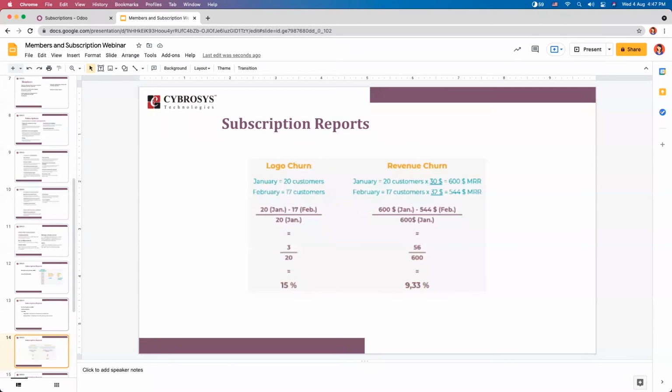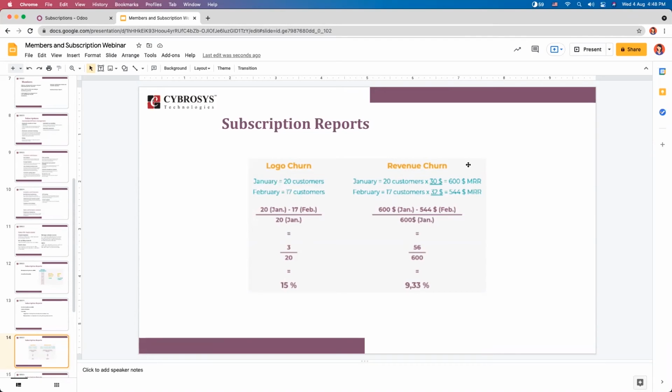So if we take an example, here, for example, we have a $2 increase in subscription service, and first, in January, we have 20 customers, and we lost 3 customers out of the initial 20. That is, in the next month we only have 17 customers. So this generates a logo churn of 15%. You can see the calculation.